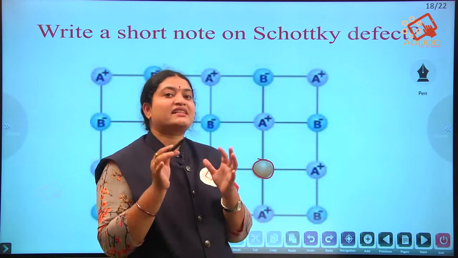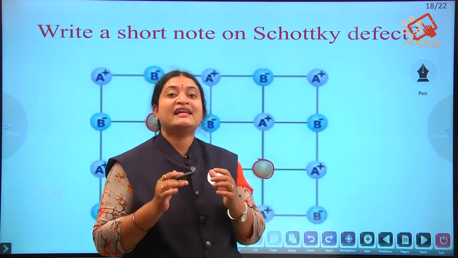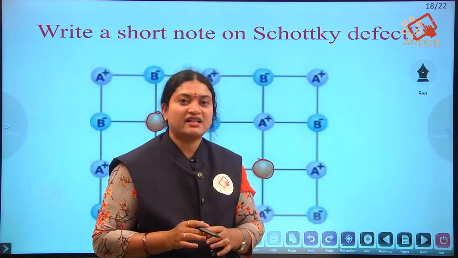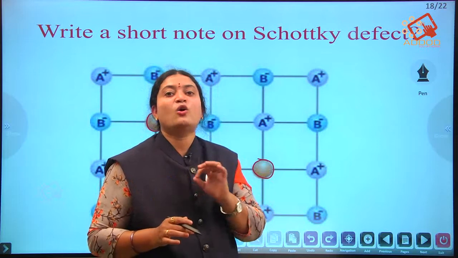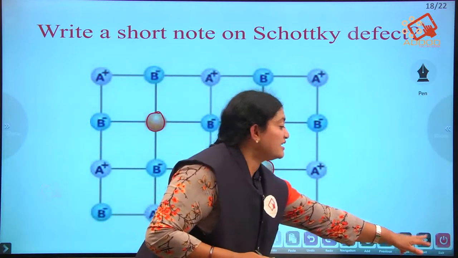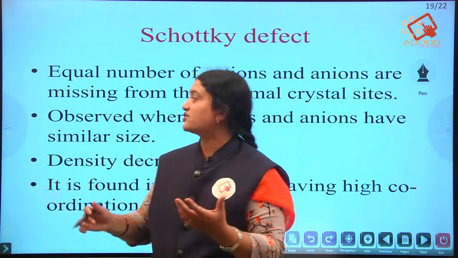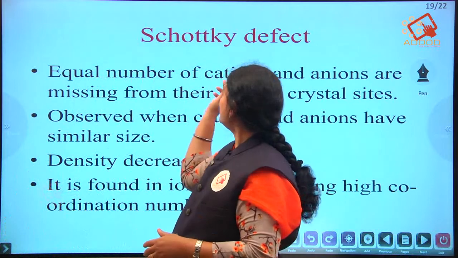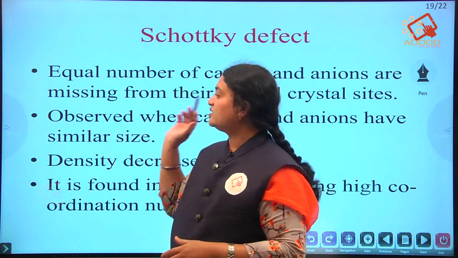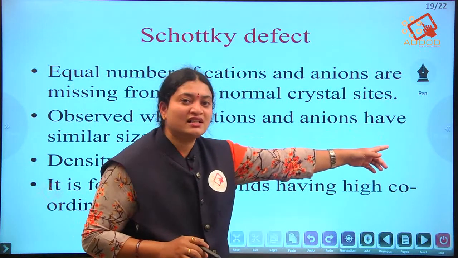And this defect can be seen in those ionic solids in which the size of the cation and anion are almost similar. In a very short form you can write in your examination: equal numbers of cations and anions are missing from the normal crystal sites.